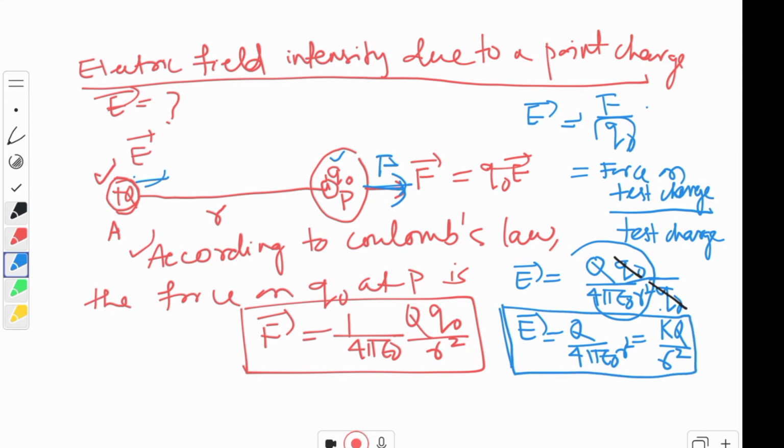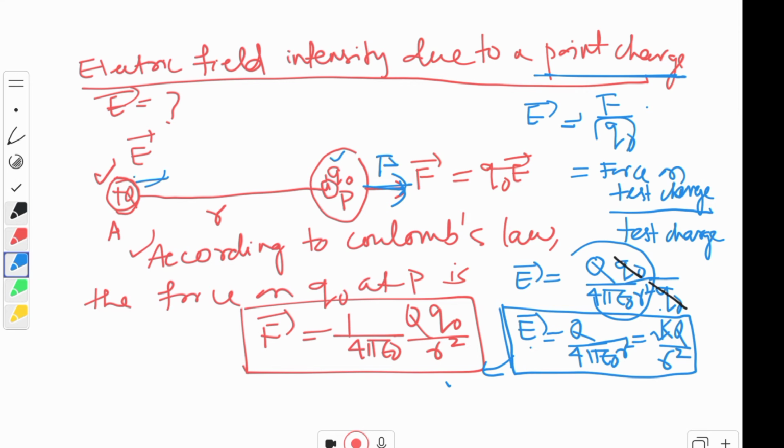This is the final derivation of electric field intensity in terms of K, and normally it is Q by 4 pi epsilon naught r square. And this formula is only valid for a point charge. Remember this.